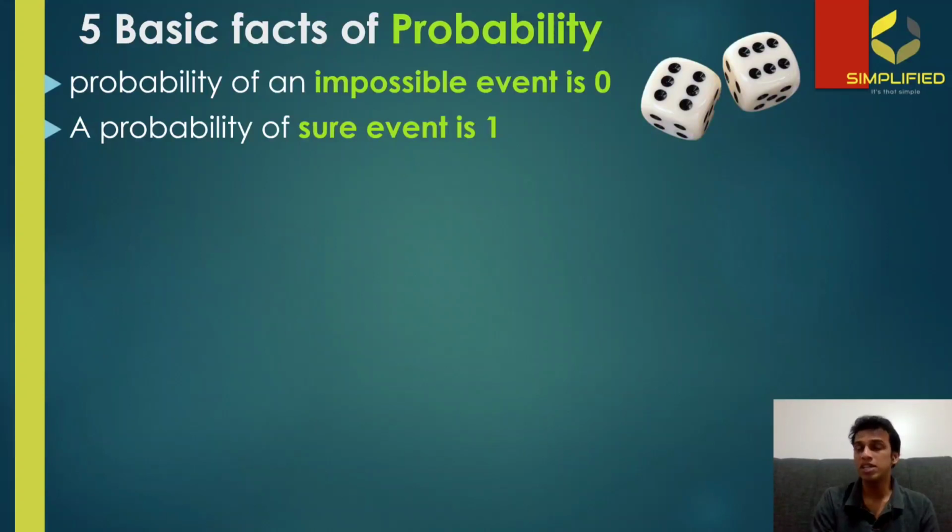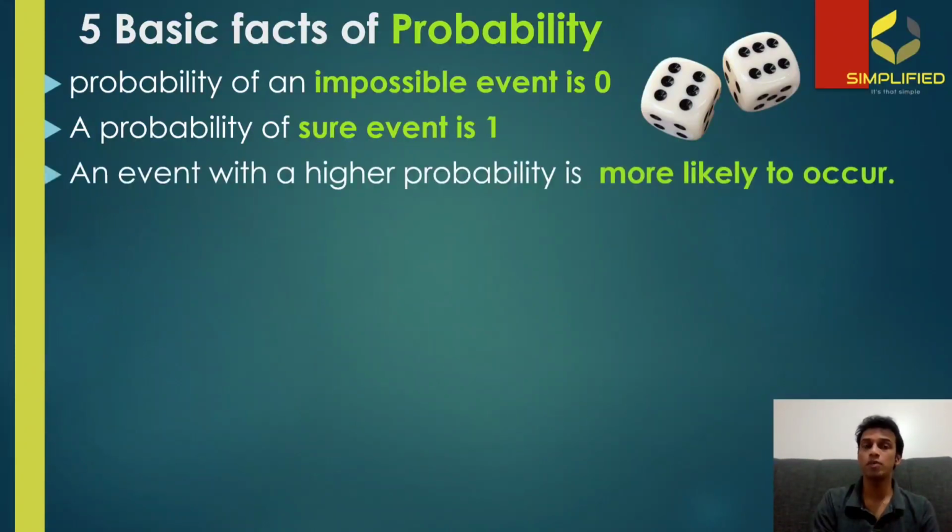Now, second point is probability of a sure event is 1. A sure event means an event that will certainly happen. For example, if I say tomorrow, after the day we are going to have a night, I know it sounds silly and funny, but surely it's going to happen. So such an event is called a sure event, and probability of a sure event is always 1.